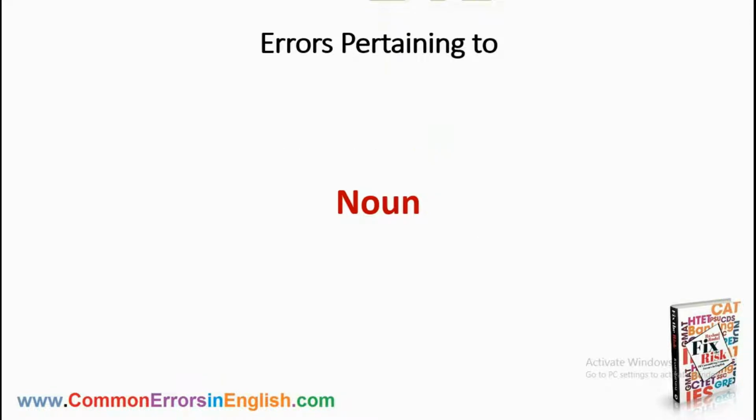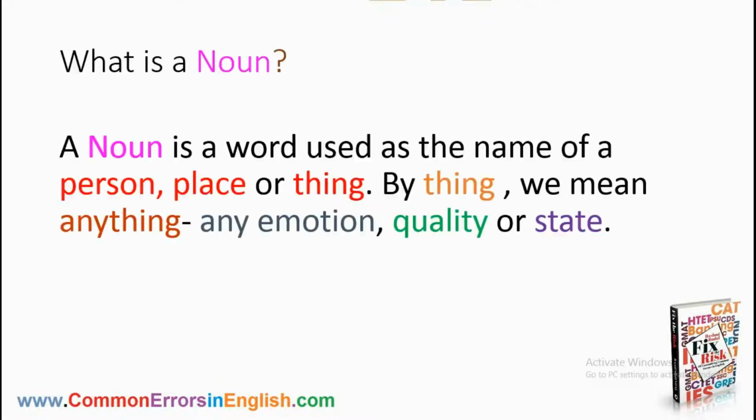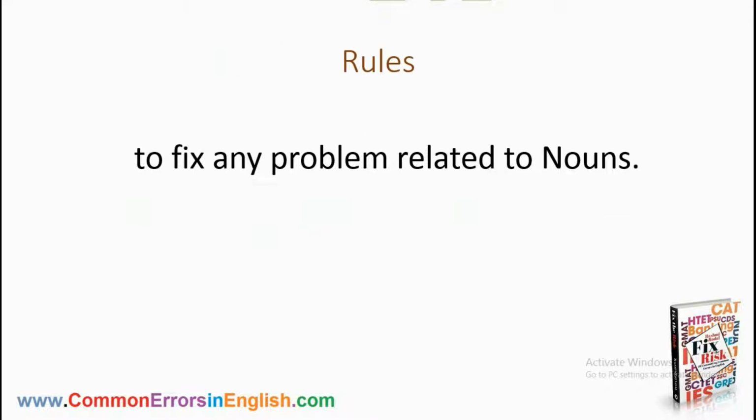So, ready to do the second chapter, errors pertaining to noun. What is a noun? We all know what is a noun. A noun is a word used as the name of a person, place or thing. By thing we mean anything, any emotion, quality or state. So let's start doing the rules to fix any problem related to nouns.